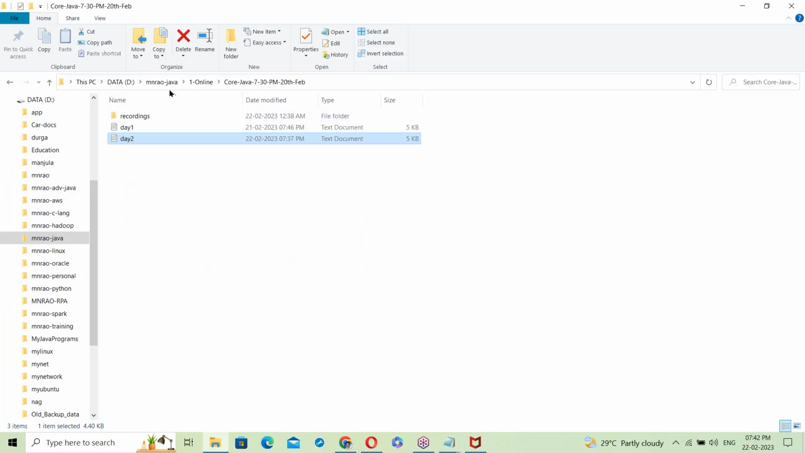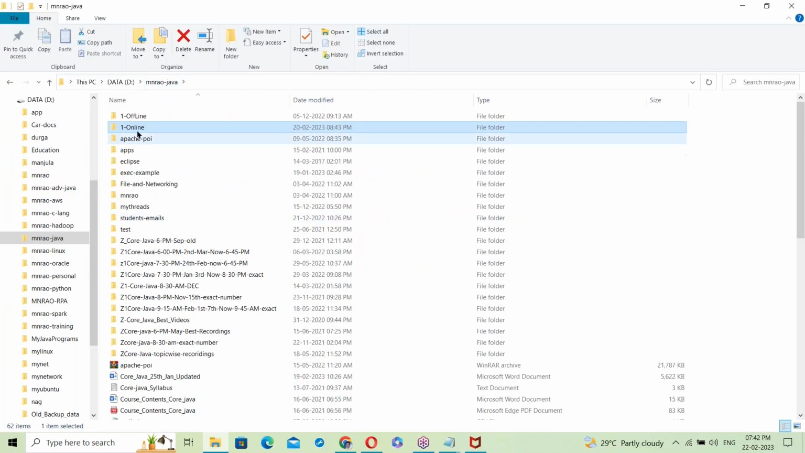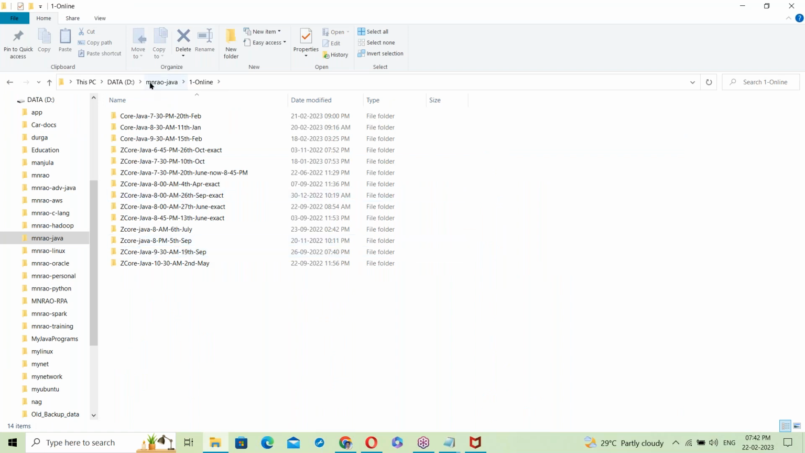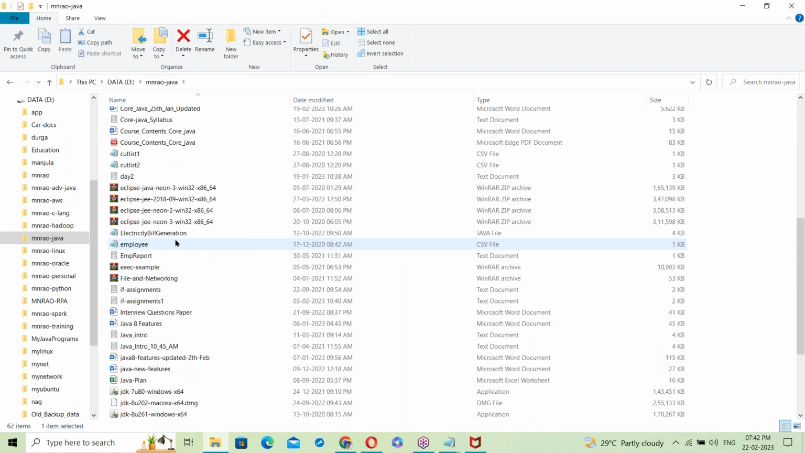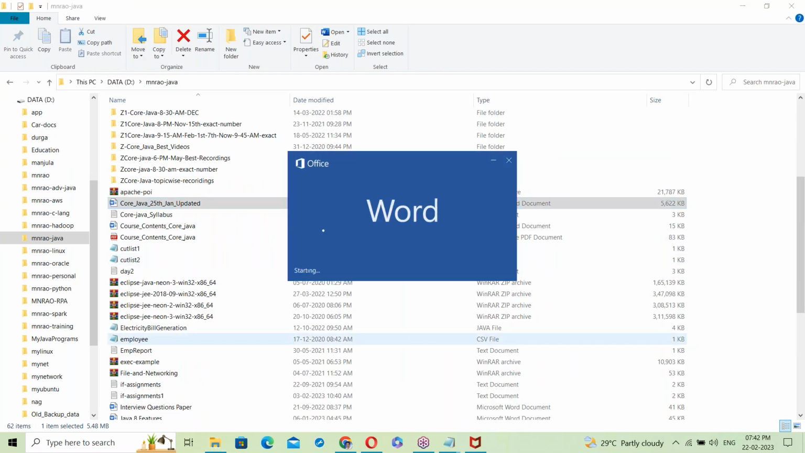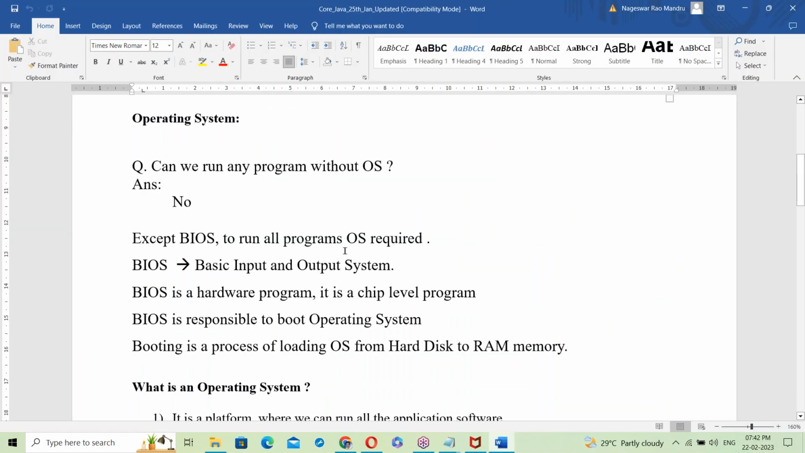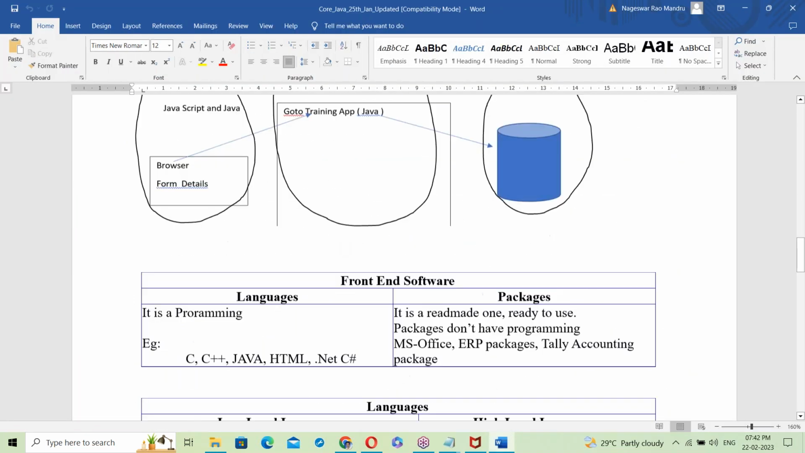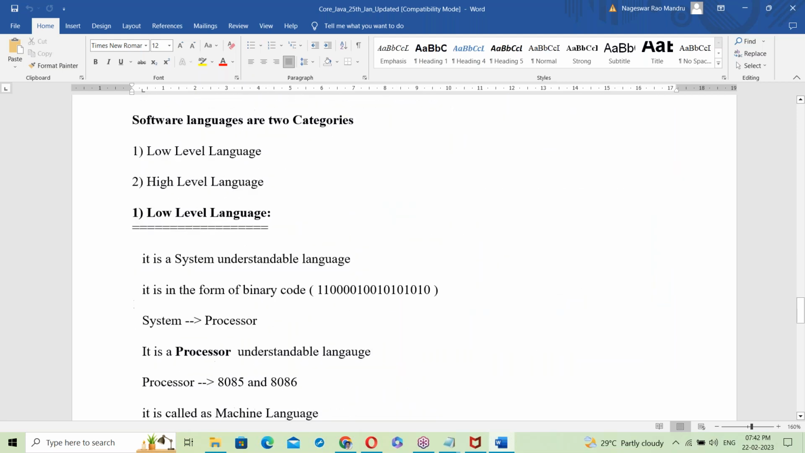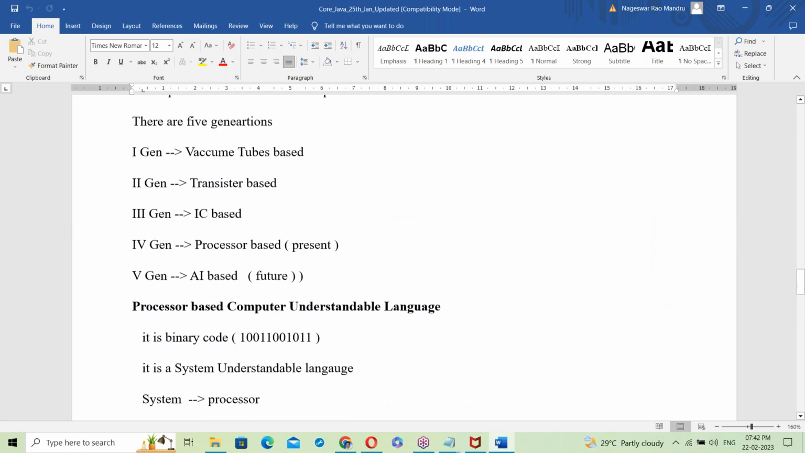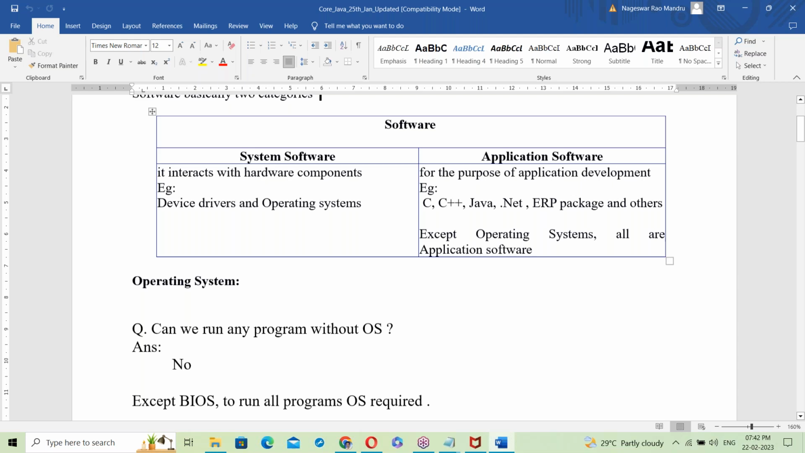Let me show the document also. Java documents. This is your document. This document for you is a 600-page document. Starting with basics here.